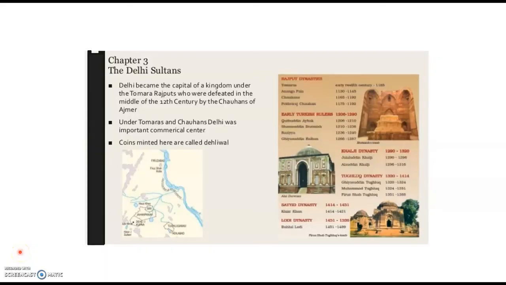an important city. Children, Delhi first became the capital of a kingdom under the Tomara Rajputs, who were defeated in the middle of the 12th century by the Chauhans of Ajmer. Under Tomaras and Chauhans, Delhi was an important commercial center. Coins minted here, called Dehliwal, had a wide circulation.